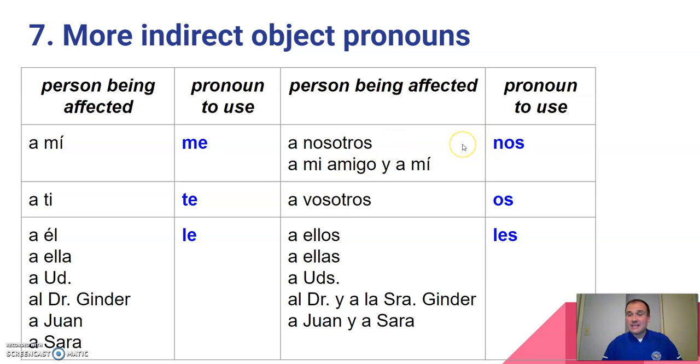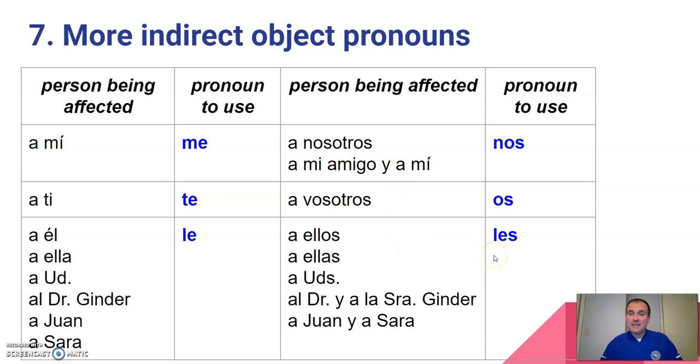Over here, we could say a nosotros nos gusta la pizza. We like the pizza. Or if we want to say, my friend and I like the pizza. Again, we don't use subject pronouns, the yo, tú, él, ellos, so we can't use those with this type of grammar. We say a mi amigo y a mí nos gusta la pizza. And that a phrase repeats. It starts here and it repeats over here.